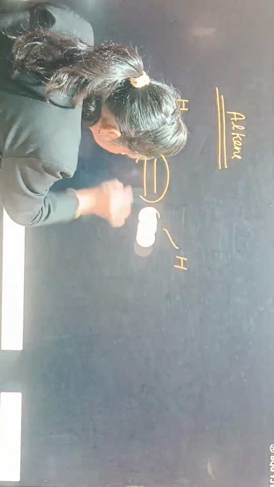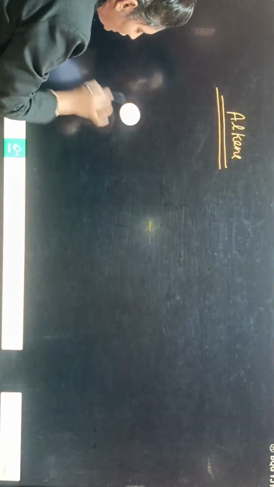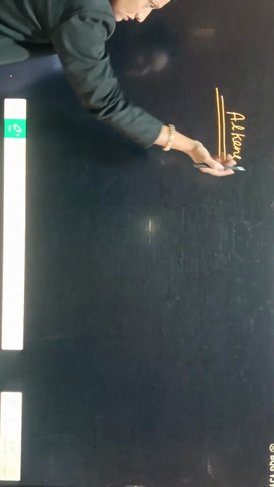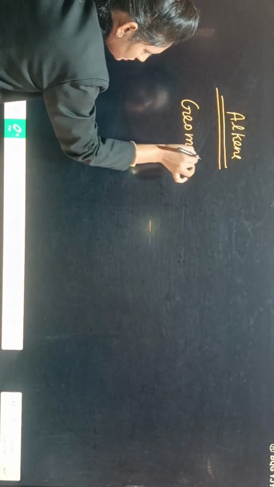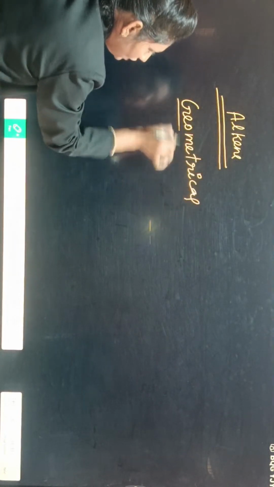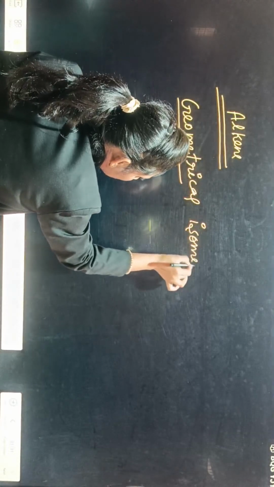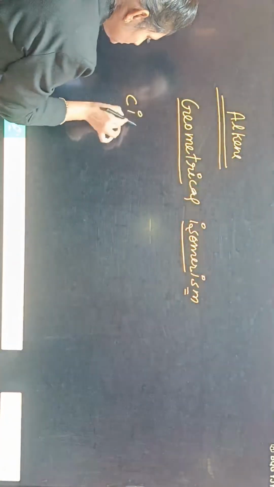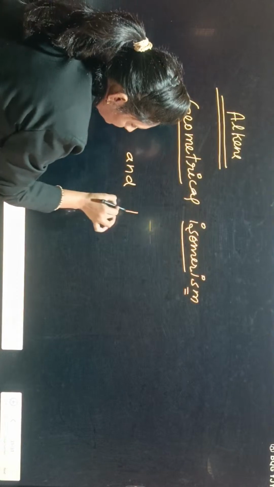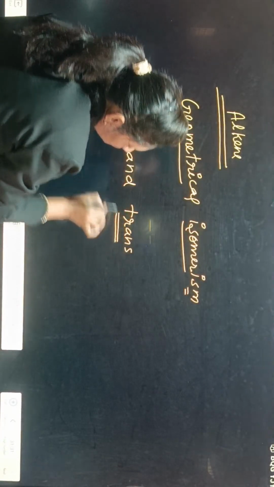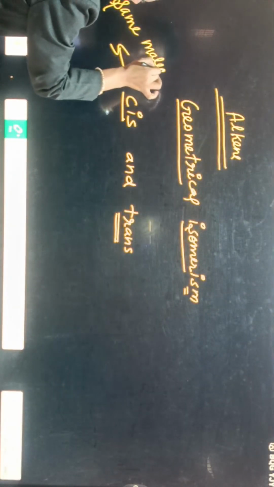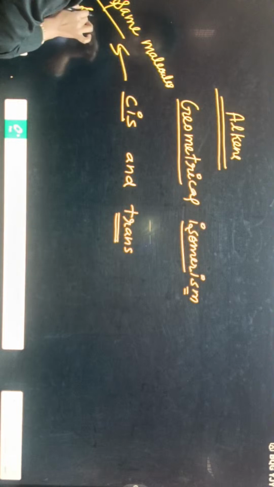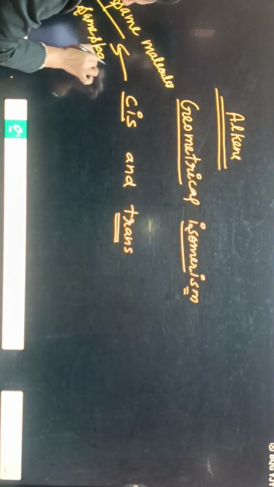Then what type of isomerism takes place here? In alkenes, geometrical isomerism takes place. Geometrical isomerism means cis and trans. Cis means same groups present in the same space.